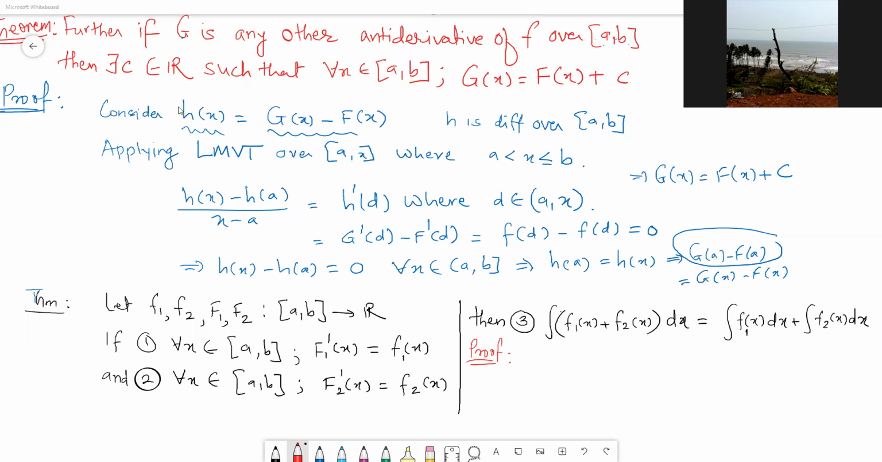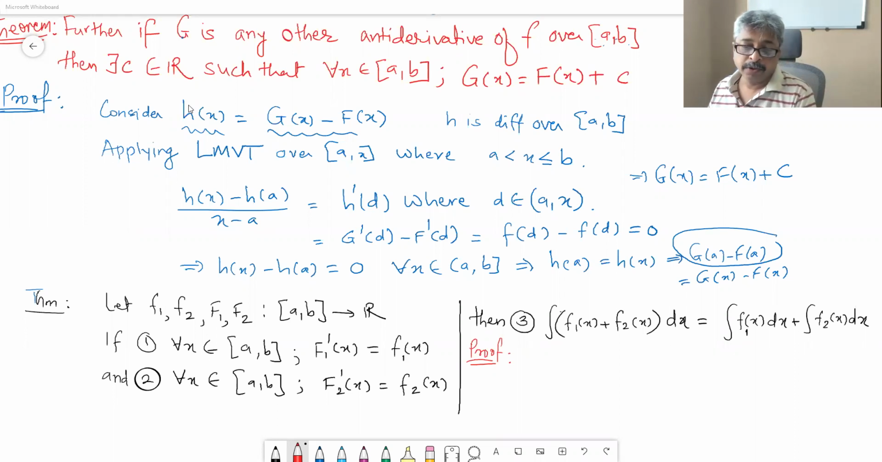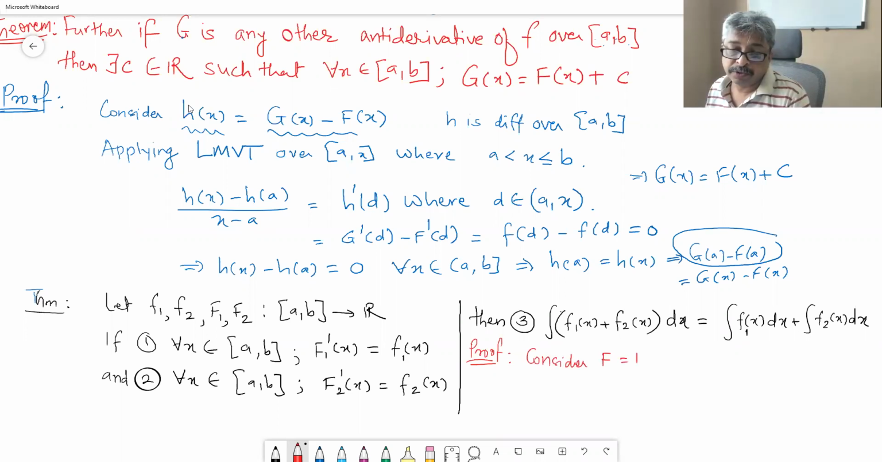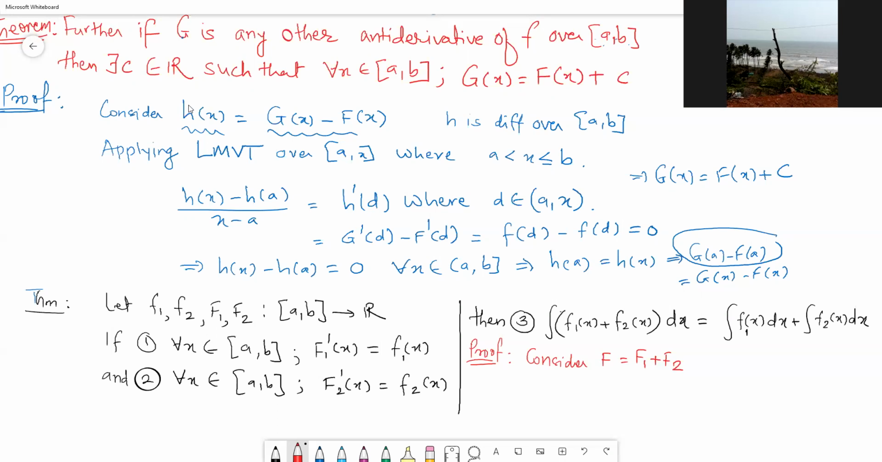So we can consider a function capital F1 of x plus capital F2 of x. Consider the derivative. Consider capital F is equal to F1 plus F2. Then the derivative of F, F dash, will be equal to F1 dash plus F2 dash of x.